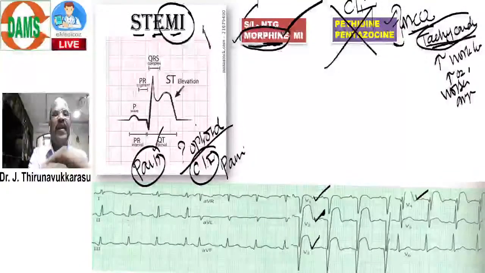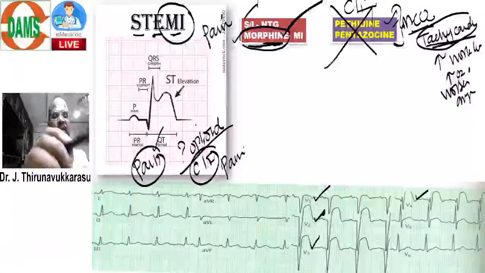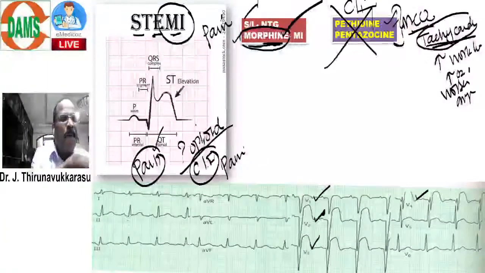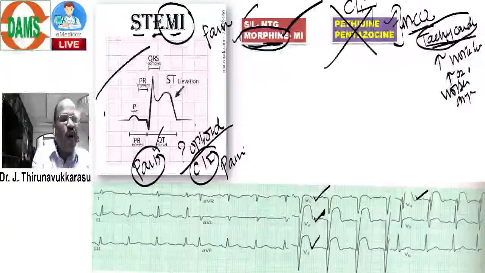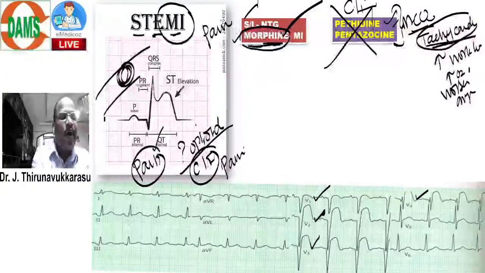So that is pain relief by nitrate and by opioids. Second point, MI is due to a block in the coronary artery. Look here.